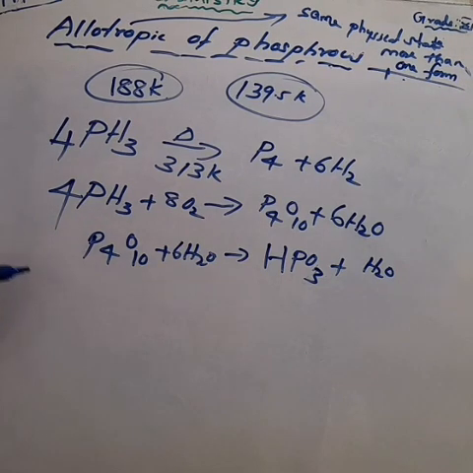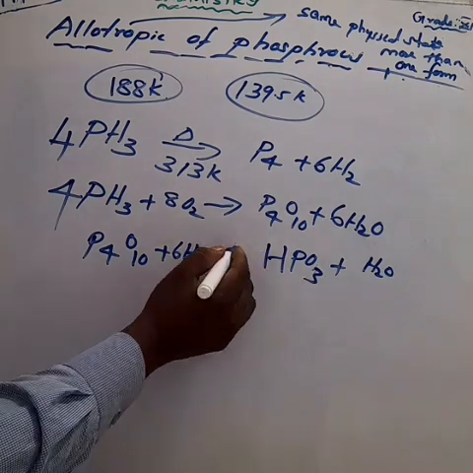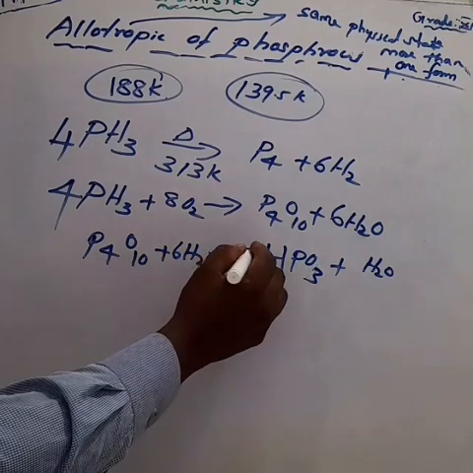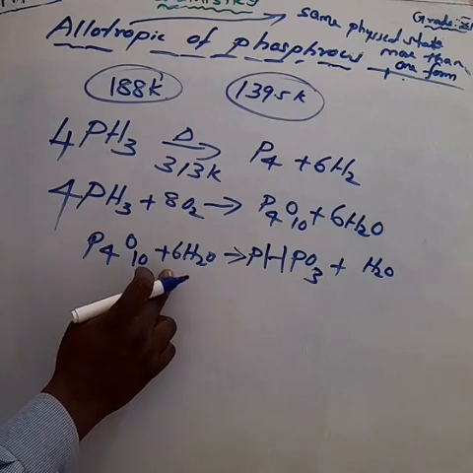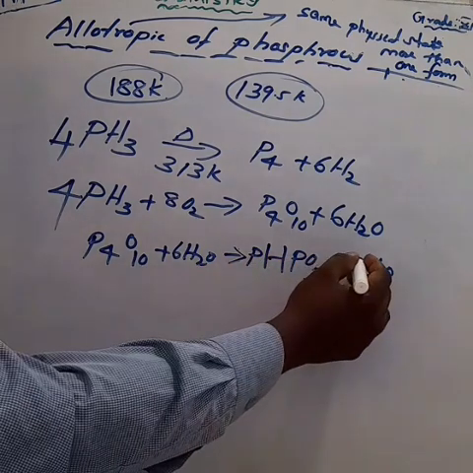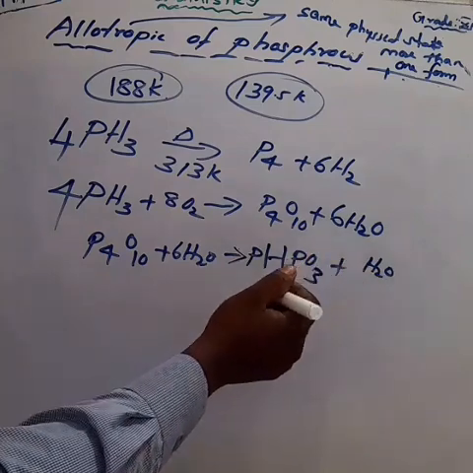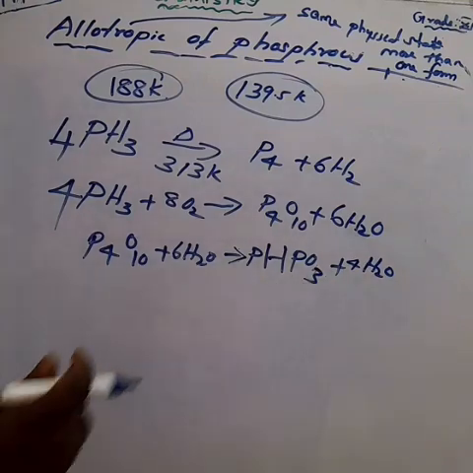What is the product? Metaphosphoric acid. Meta, that is HPO3, metaphosphoric acid. H3PO3. So how much phosphorus is there? 4. So make it 4 here. Then water molecules, already we have 6 water molecules. So 6 times 2 is 12. Out of 12, 4 is over. What is the remaining? 8. Then we can make it 4 here. So 4 times 2 is 8. Now the equation is balanced.